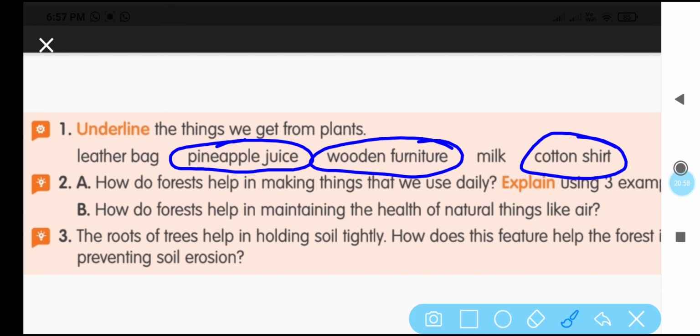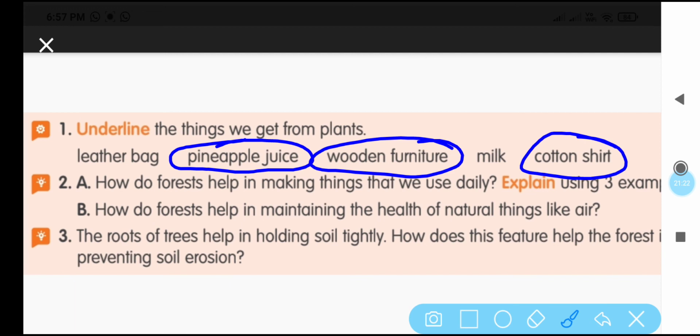And the next one, how do forests help in making things that we use daily? Explain using 3 examples. So what are the different things we are getting from the plants which are growing in the forest? You can write so many things we discussed in our lesson, and write this answer in your notebook, children.